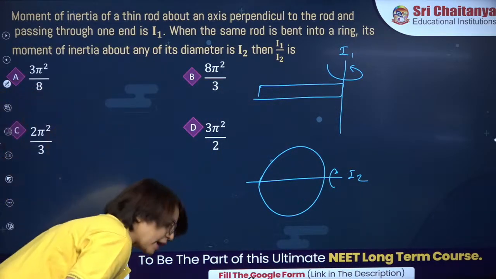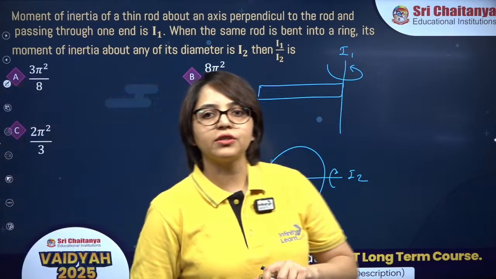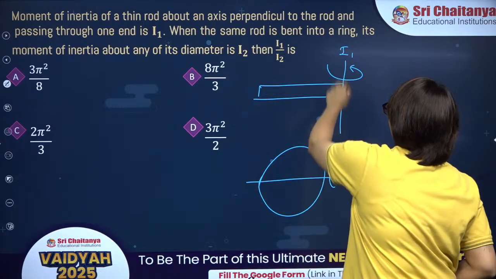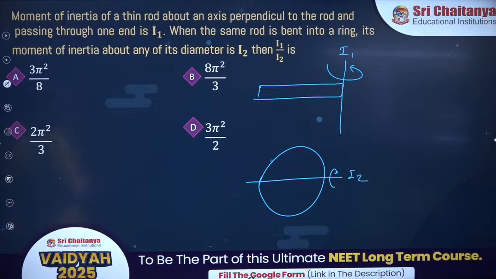You have to find I1 to I2. What is the moment of inertia of this rod if the axis of rotation is passing through one of its end? Option B, okay.